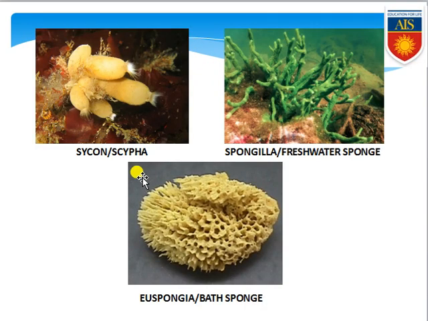Coming to the next slide. In this slide we will become aware of various kinds of sponges. This is the Sycon or Scypha, you can see. This is the Spongilla or freshwater sponge, which is commonly present in pond water. This is the Euspongia or the bath sponge, which is commonly used for bathing purposes.